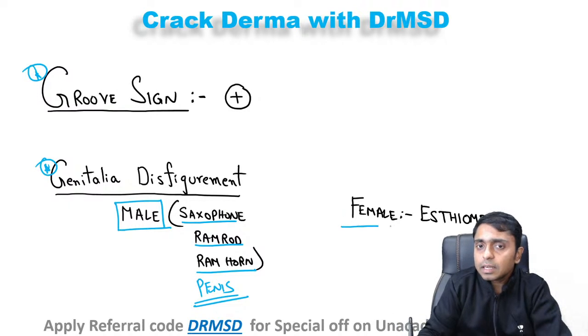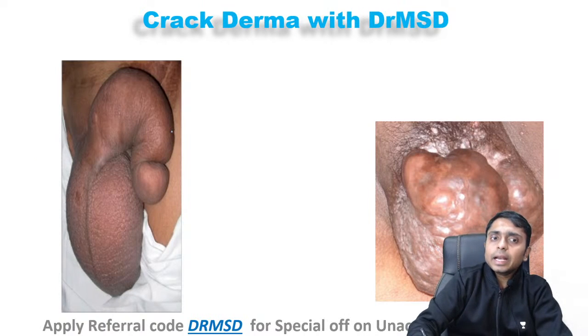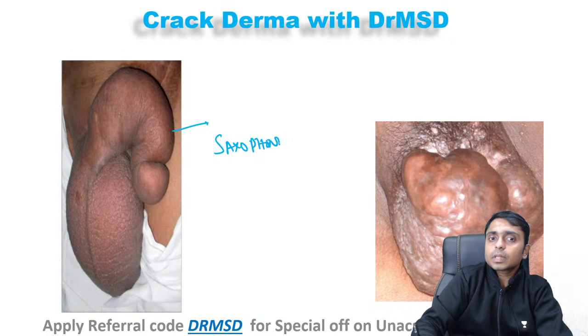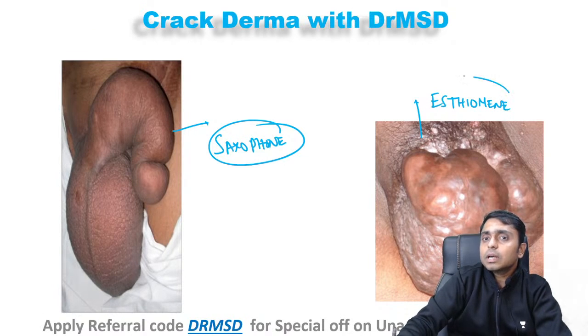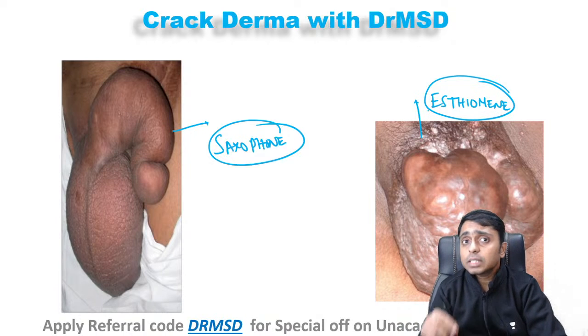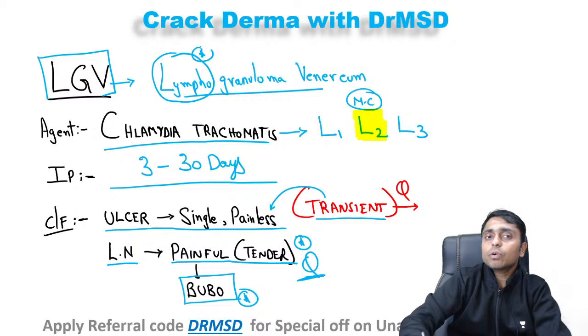And in the females, this particular disfigurement is called estheomene. And this particular disfigurement is being caused because the lymphatics are damaged. And you can see the name of the condition itself is lymphogranuloma venereum.